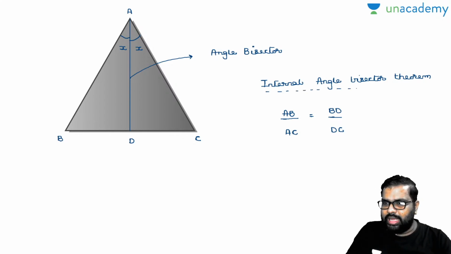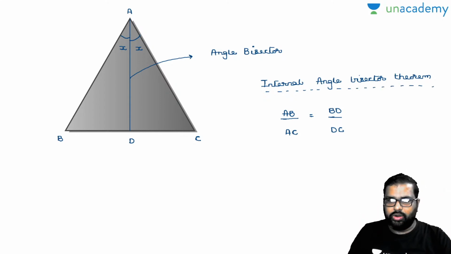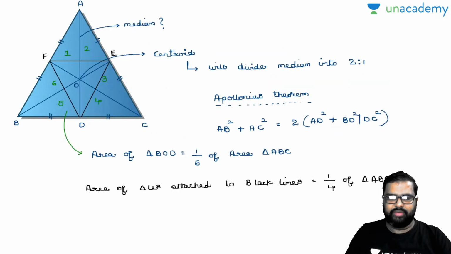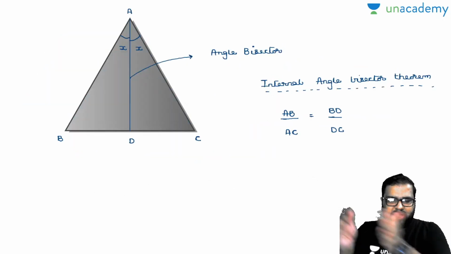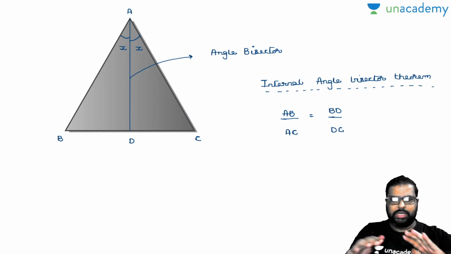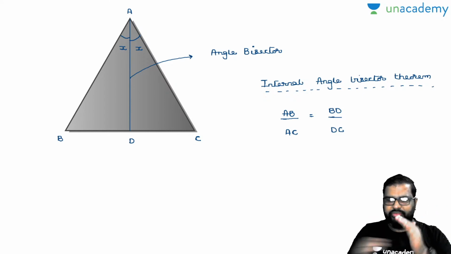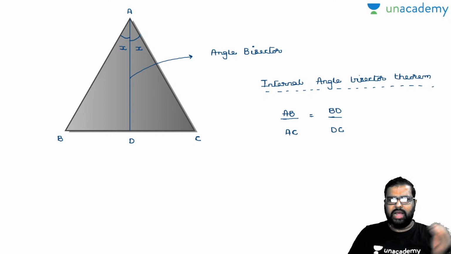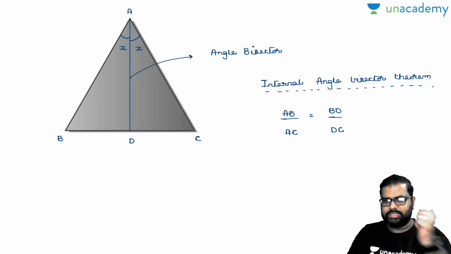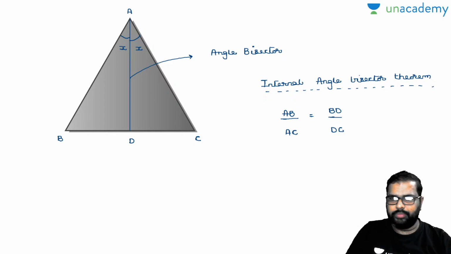If this internal angle bisector is called BD, and both angles are the same, then automatically BD and DC will be of equal length. This is what we discussed in the previous slide. So that is a little bit of prerequisite that you have to learn. And about the incenter or circumcenter, let us discuss tomorrow, because I will not confuse you by stating these properties here. I will go in a streamlined way, one property at a time. So let's learn the next property, called the midpoint theorem.